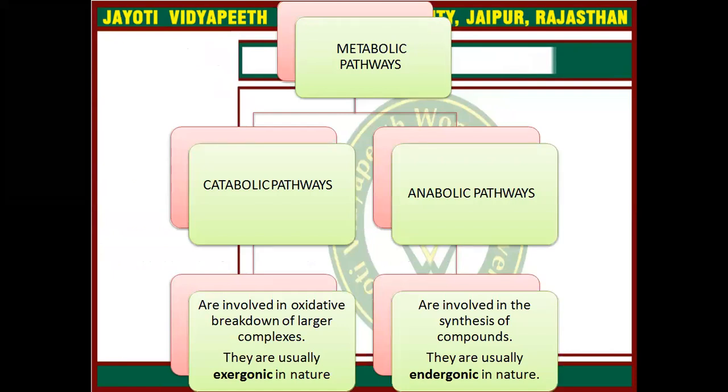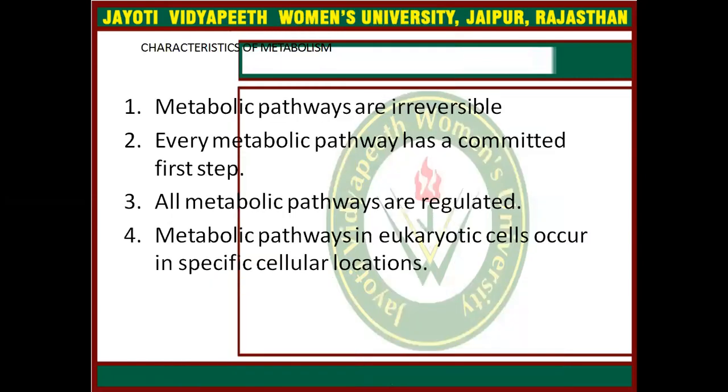In the catabolic pathway, they are involved in the oxidative breakdown of larger complex molecules. They are usually exergonic in nature, meaning they will generate energy. On the other hand, anabolic pathways are involved in the synthesis of compounds. They are usually endergonic in nature.